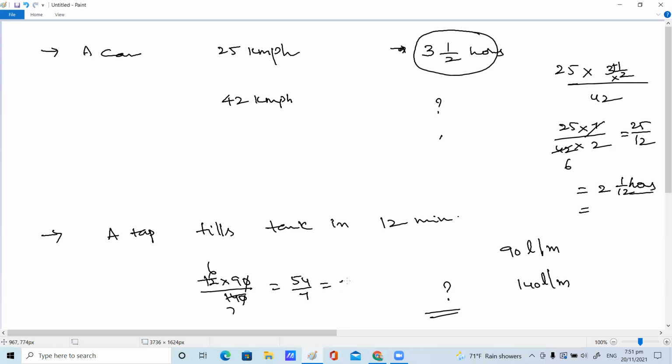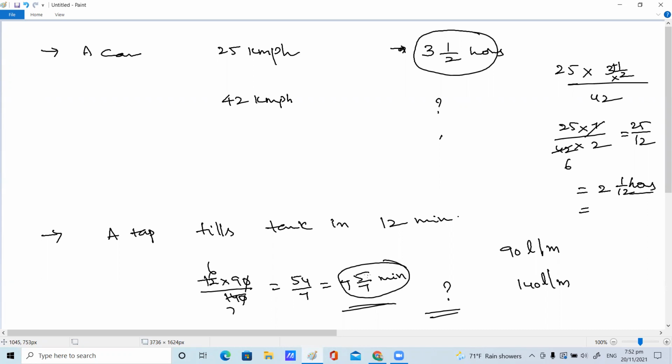Or else a mixed number. 7 sevens are 49, 5 by 7. So 7 5 by 7 minutes. Ma'am, I did it in decimal and put 7.7 minutes. Yes, you can write that. If decimals are given, you can write in decimal. If fraction form is given, you can go with fractions too, children. But don't make mistakes when you are writing decimals.